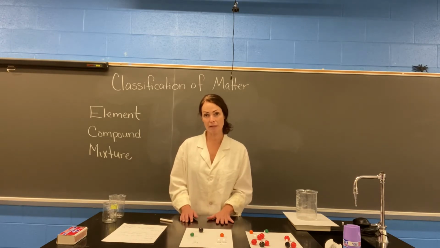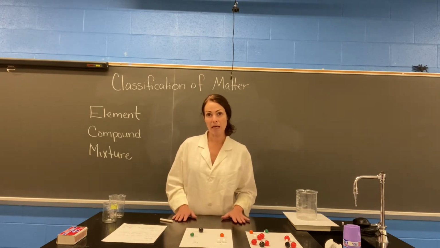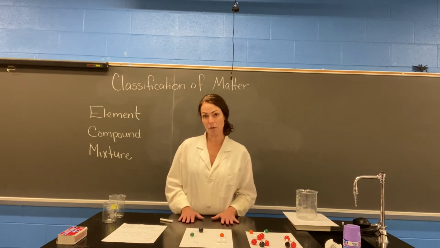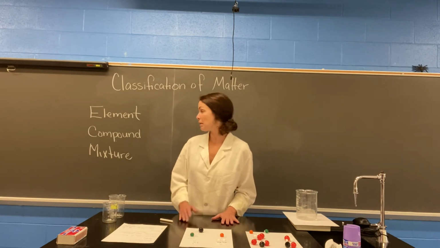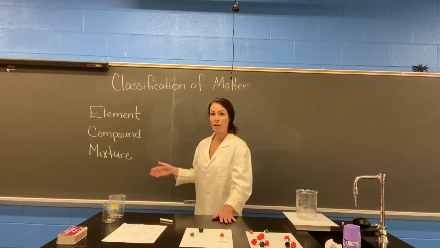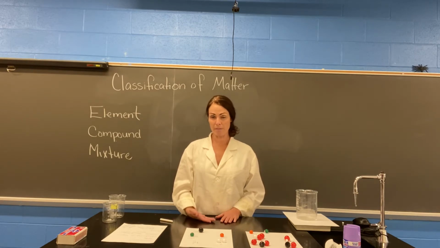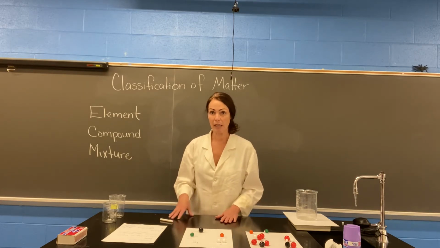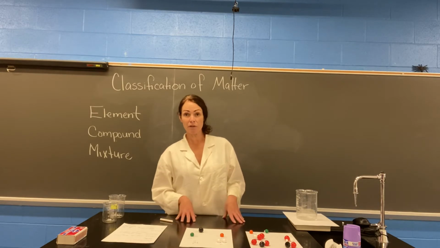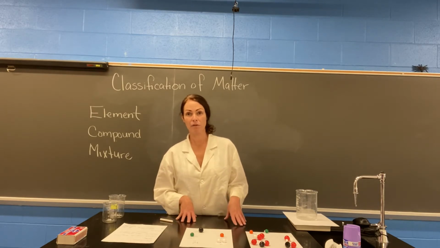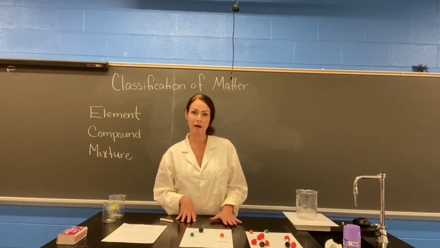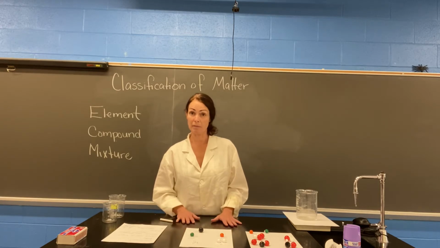In physical science, we categorize matter. And we're going to use three major categories: elements, compounds, and mixtures, which are here. An element is the first thing that we're going to look at. An element is the basic, most simple form of matter. Elements are organized on the periodic table. They're found in the earth, on the earth, and in the earth's atmosphere. Everything that we come into contact with is made up of those elements. Elements cannot be broken down into some other substance.